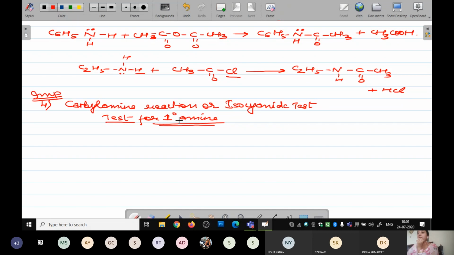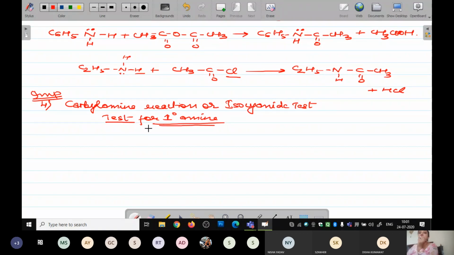Got it? Now what happens over here is that you are going to take aliphatic or aromatic primary amines. When you heat that aliphatic or aromatic primary amine, any of the two you can take, with chloroform in the presence of ethanolic potassium hydroxide, then it is going to form the isocyanides, or you can say carbolamines, which have a foul smell.